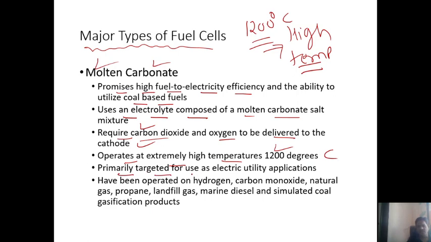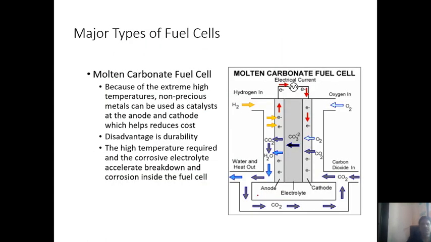It is primarily targeted for use in electric utility applications, and has been operated on hydrogen, carbon monoxide, natural gas, propane, landfill gas, marine diesel, and simulated coal gasification products. Means any kind of fuel we can use in a molten carbonate fuel cell. Why? Because of its high temperatures.